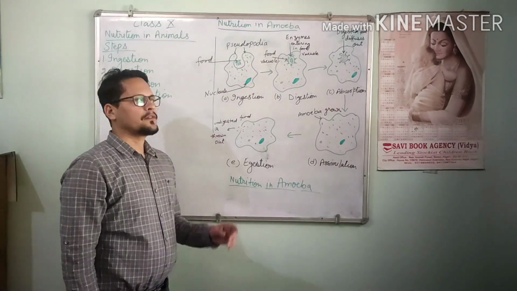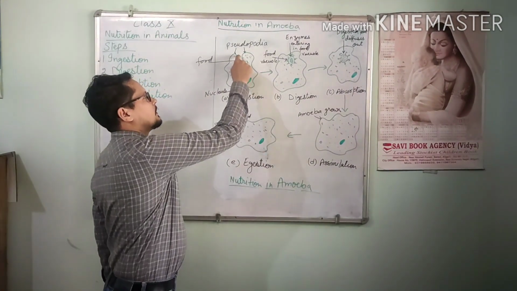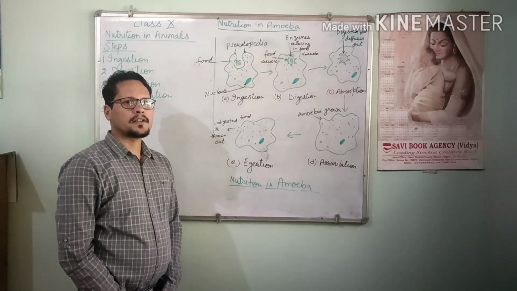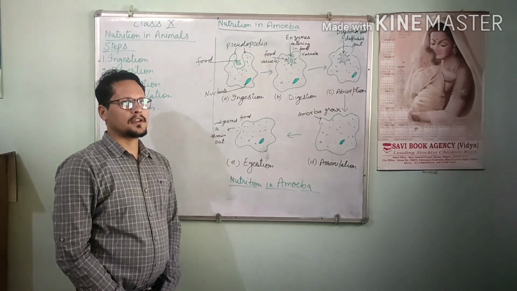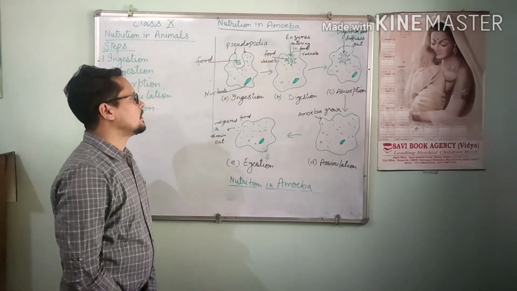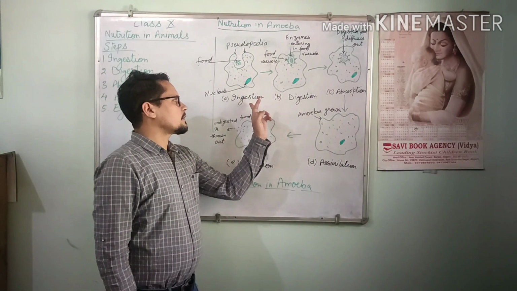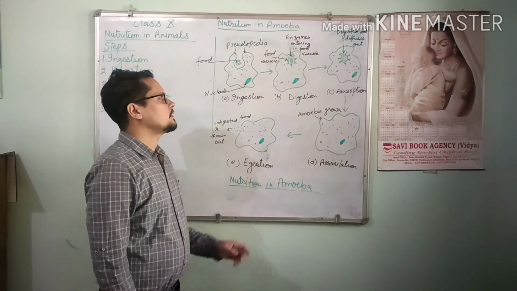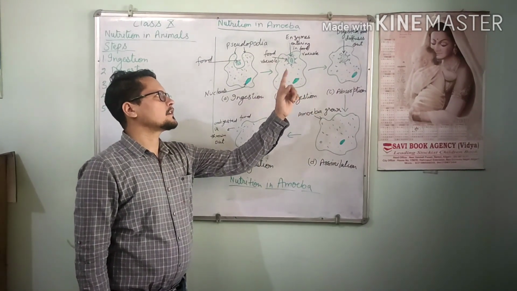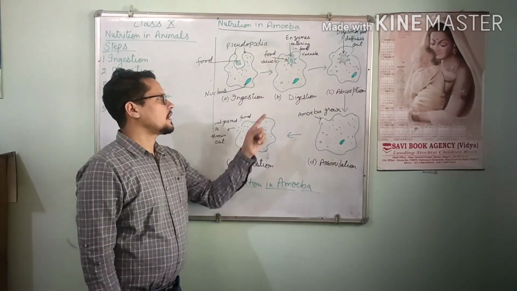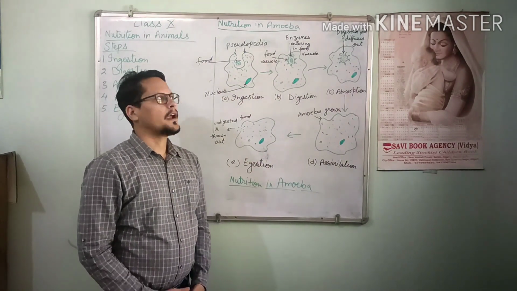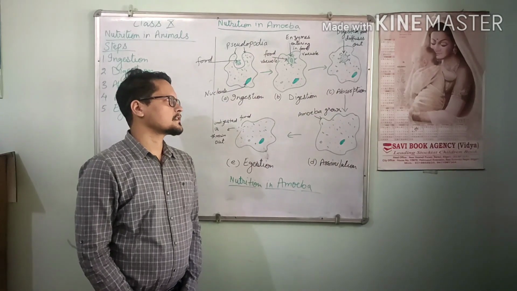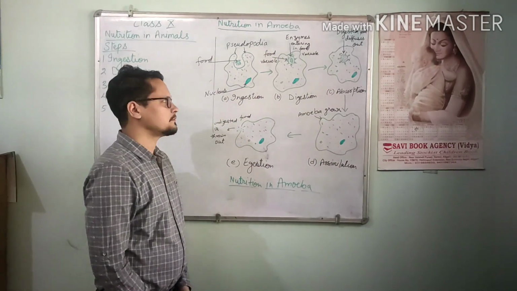Alright, with the help of pseudopodia, amoeba covers the food and after that this food diffuses into its body cell. Okay. Next step, this is called ingestion, and the next step is digestion. In the cytoplasm of amoeba, there are digestive enzymes which enter into the food vacuole and convert the complex food material into simple substances so that amoeba can utilize it.